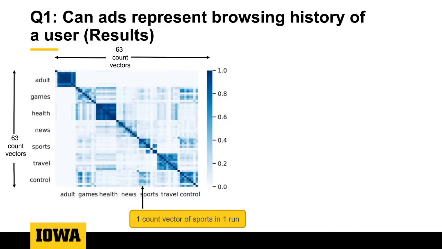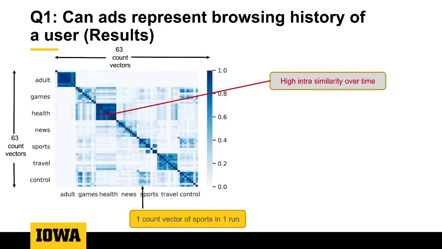So there are 3 major takeaways we obtain from this heat map. First, we observe a high similarity between users of the same type over time, essentially near the diagonal, where we have similarity between the same user types.